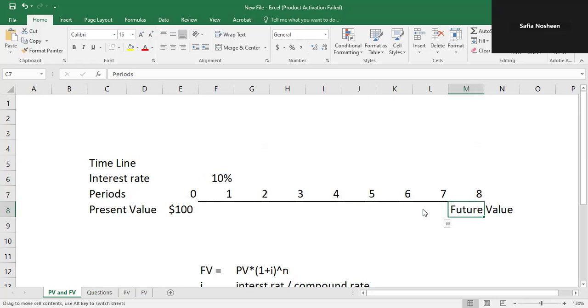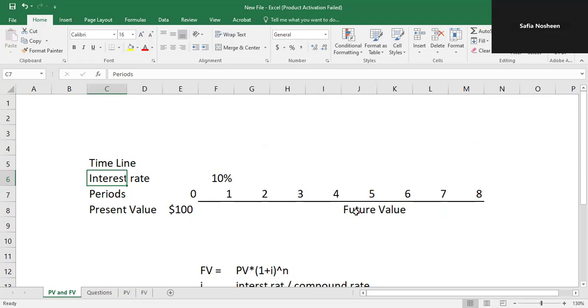Future value is also called the compounding value, and the interest rate here can be called the compounding rate. Compounding means that our value is going to increase, expanding.